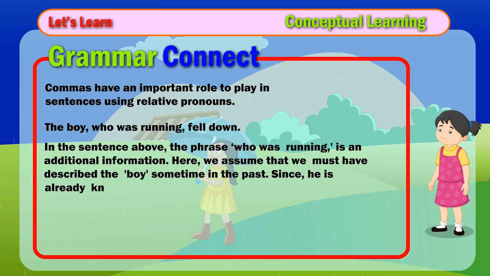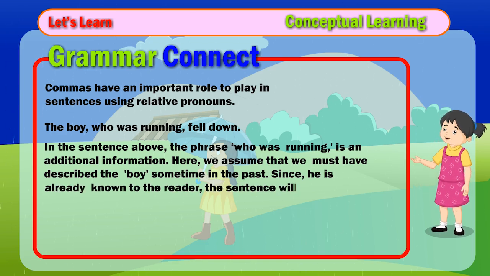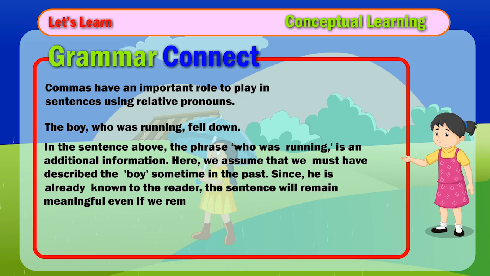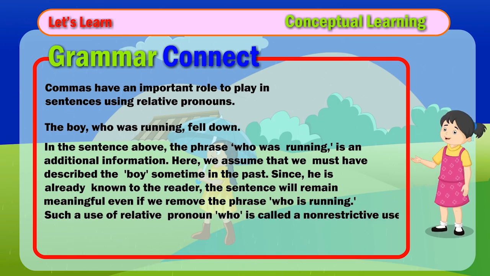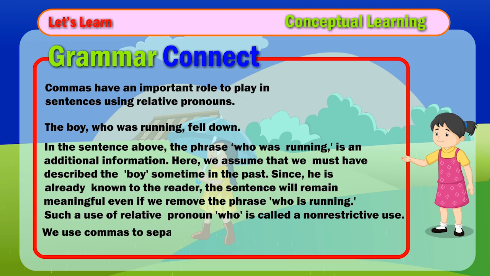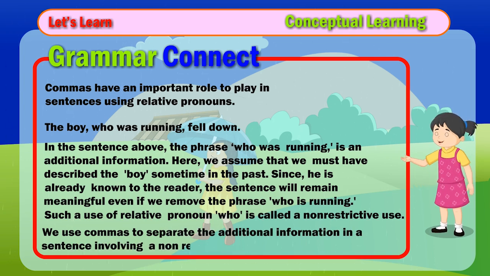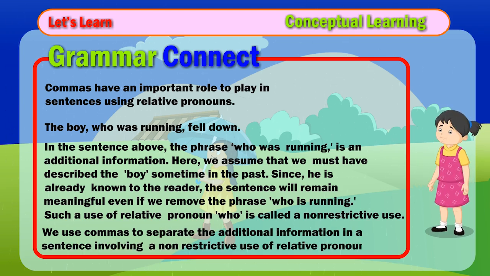Since he is already known to the reader, the sentence will remain meaningful even if we remove the phrase, who was running. Such a use of relative pronoun, who, is called a non-restrictive use. We use commas to separate the additional information in a sentence involving a non-restrictive use of relative pronoun.